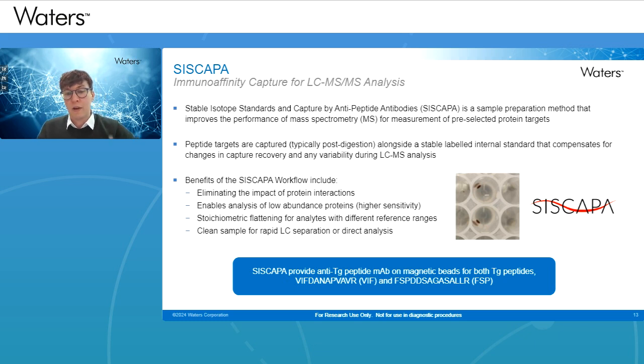All this is done on a magnetic bead-based platform. This is an example of what you might see in the picture here. With the SISCAPA magnetic beads, when you're performing the capture and performing the washes and elutions, you pull the magnetic bead down into the corner of a plate using a magnetic array. That allows you to remove your washes or your sample into waste while the analyte is captured on effectively that blob of magnetic particles in the corner of the plate.